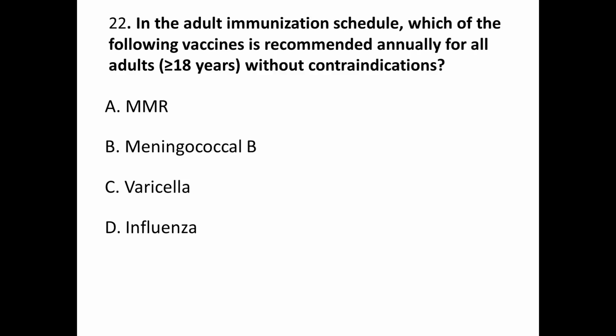Question number 22. In the adult immunization schedule, which of the following vaccines is recommended annually for all adults without contraindications? A. MMR, B. meningococcal B, C. varicella, and D. influenza. Correct answer is D.